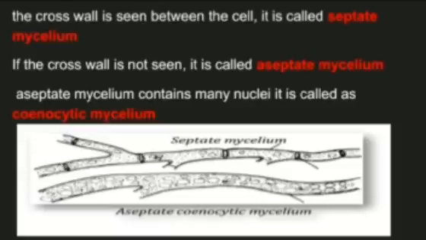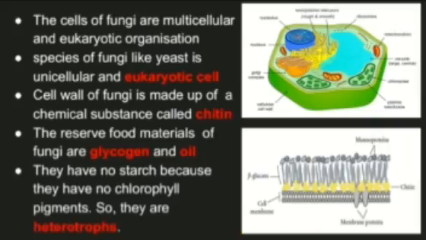Aseptate mycelium contains many nuclei. It is called coenocytic mycelium. You can see in this picture the difference between septate and aseptate mycelium. In septate mycelium the cross wall between the cells is present, whereas in aseptate mycelium it is absent. The cells of fungi are multicellular and eukaryotic, and a species of fungi like yeast is unicellular, having a single eukaryotic cell.